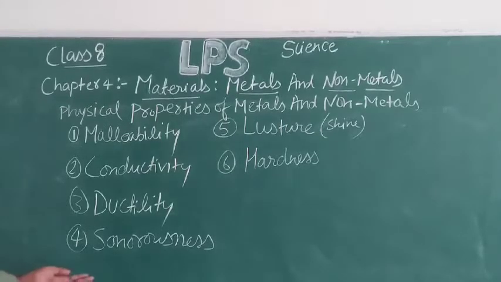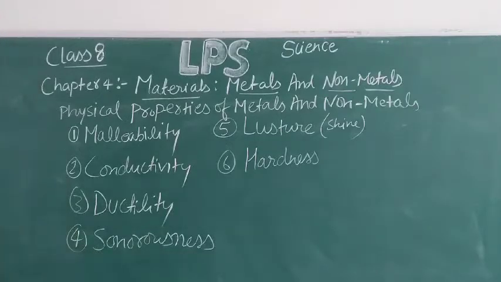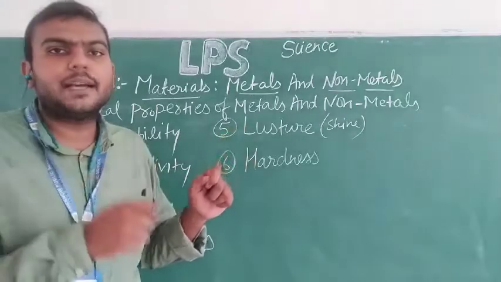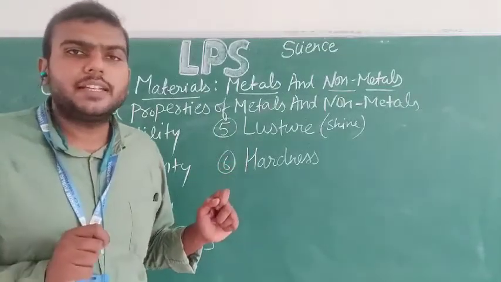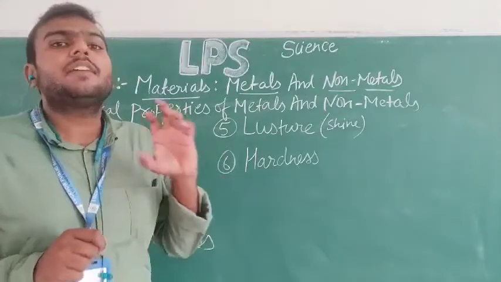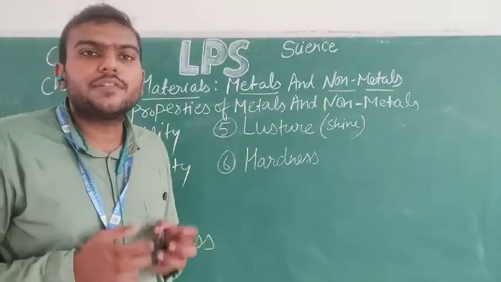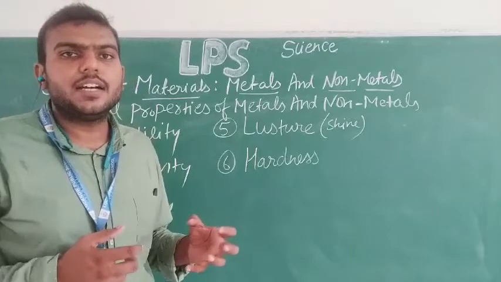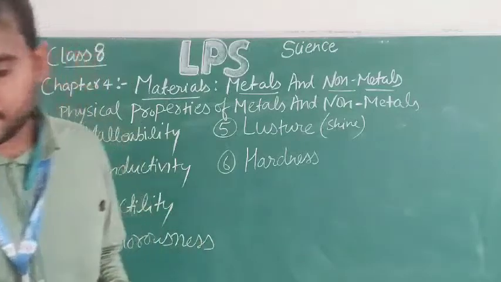The next property is sonorousness. That means metals are sonorous. They make a ringing sound when I beat them with a hammer or with some other metal object. When I beat them, they produce a very ringing sound, like you hear the bells of your schools, the bells of the temple, the bells of the church. They are producing a ringing sound.